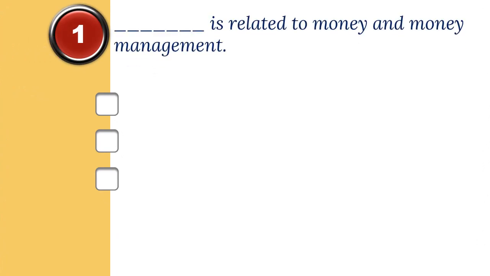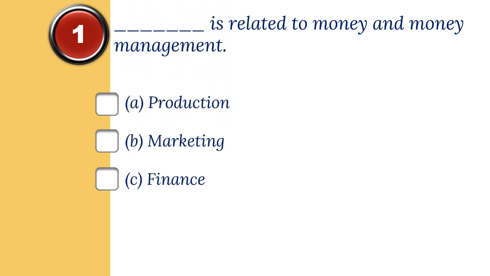1. Dash is related to money and money management. The options are A. Production, B. Marketing, C. Finance. And the correct option is C. Finance.